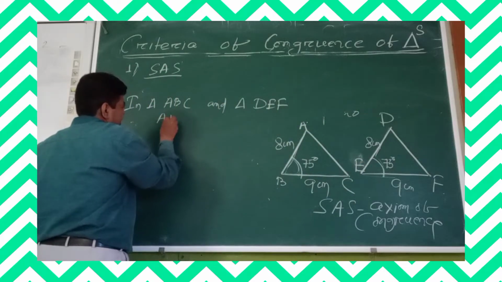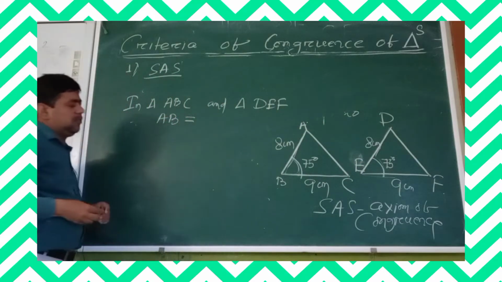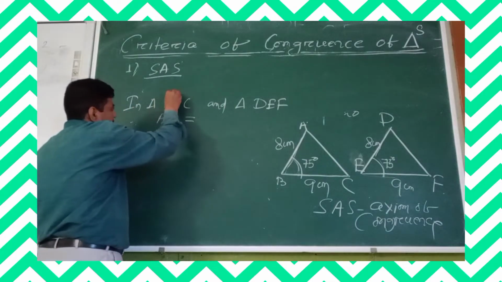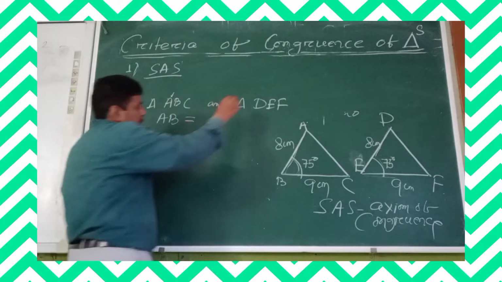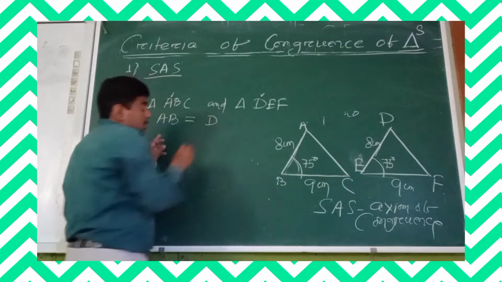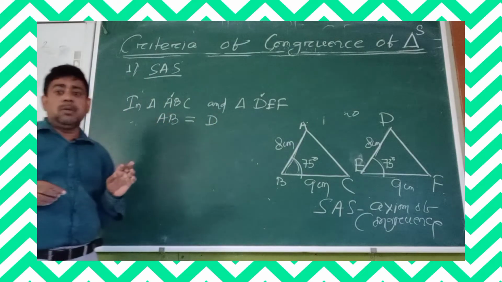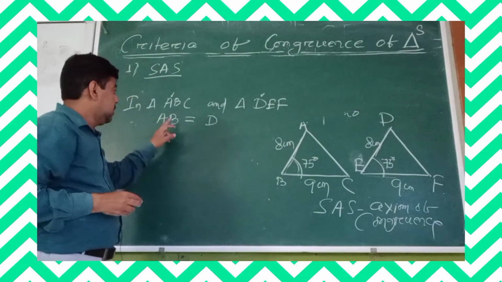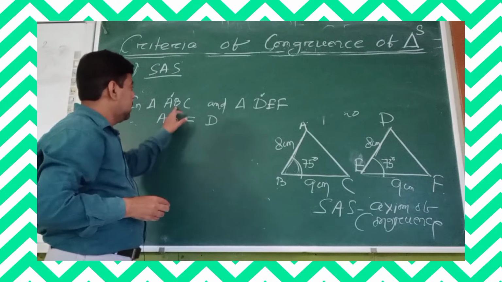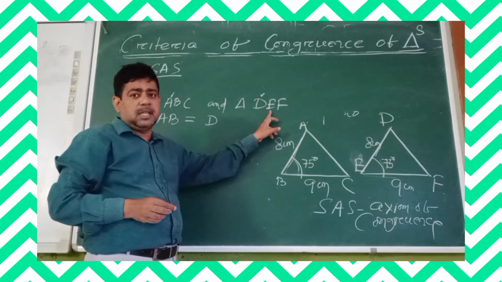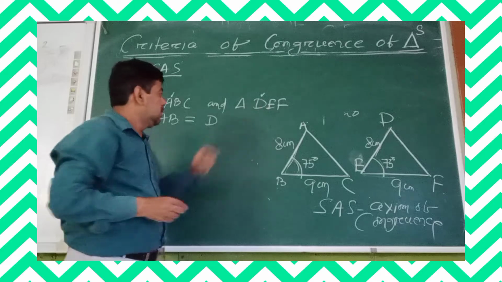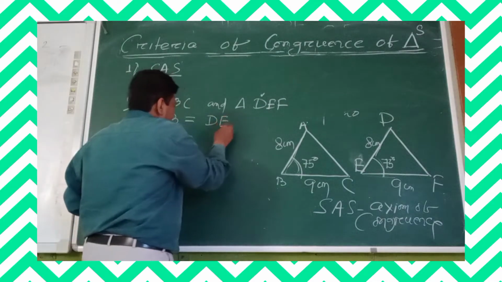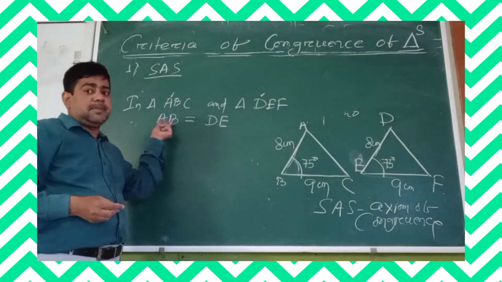AB, see AB, the first vertex is A, what is the corresponding vertex? D. Look here, corresponding parts of congruent triangles, CPCT. Here the vertex B, what is the corresponding vertex of B? Yes, can you say? The vertex E. So the corresponding side of AB is DE.